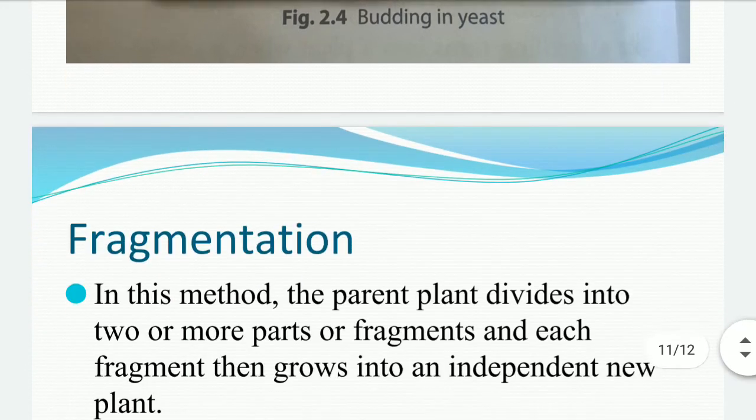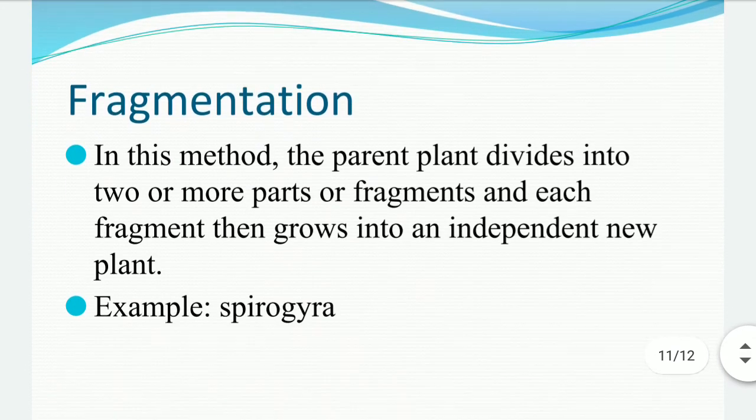Now, the next type of asexual reproduction in plants is fragmentation. In this method, the parent plant divides into two or more parts or fragments, and each of the fragments is capable of growing into an independent new plant. So one parent body divides into many fragments, and each fragment grows into an independent new plant.